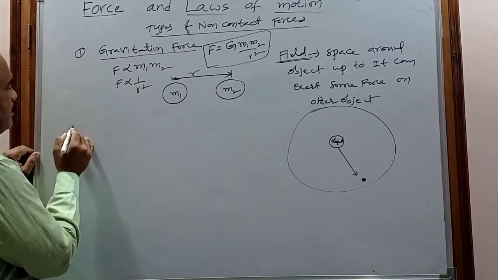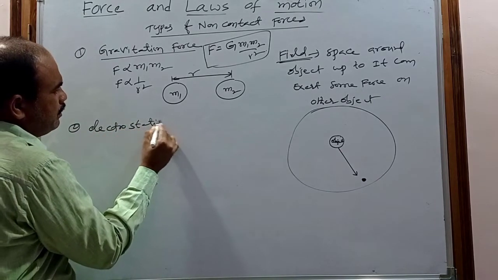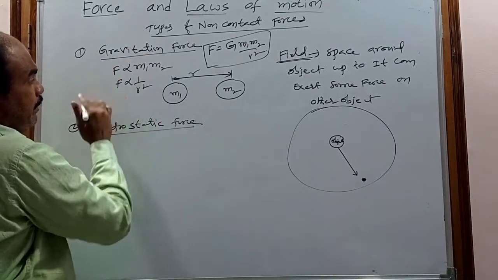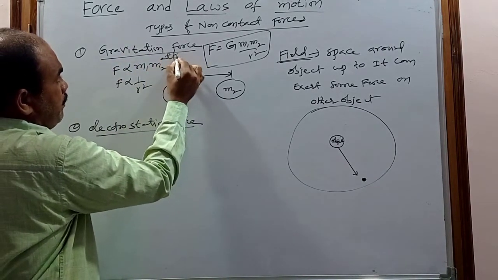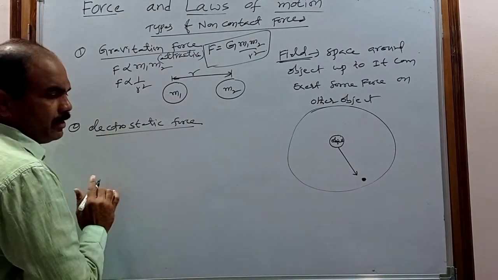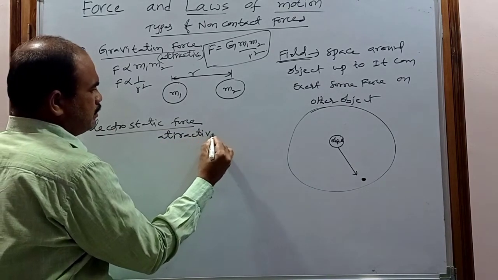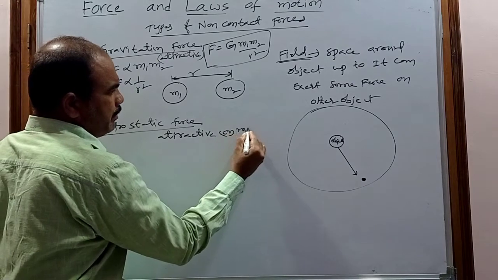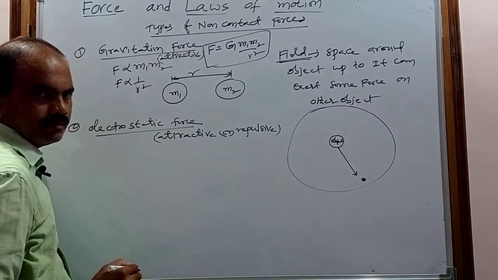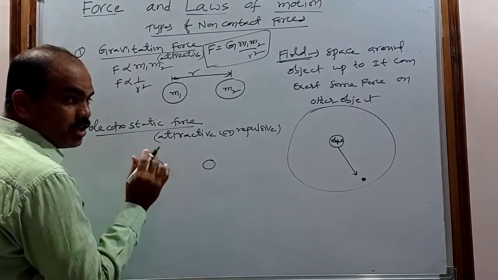And next, coming to the electrostatic force. Remember, the gravitational force is only an attractive force. But the electrostatic force may be attractive or repulsive. For example, let us consider these are two objects having some charge.